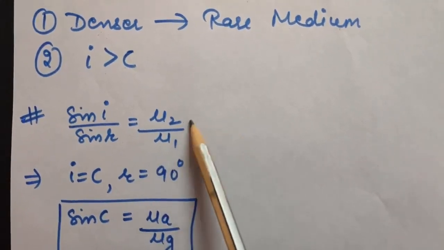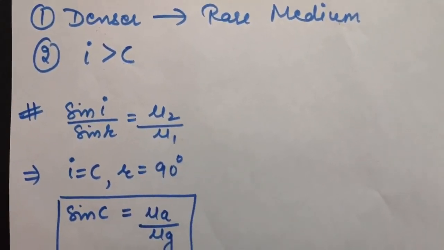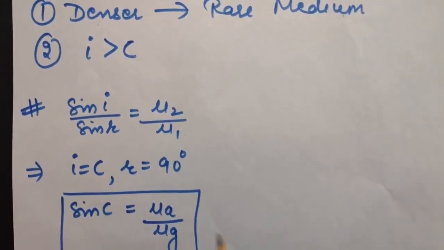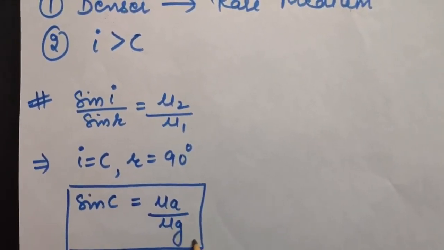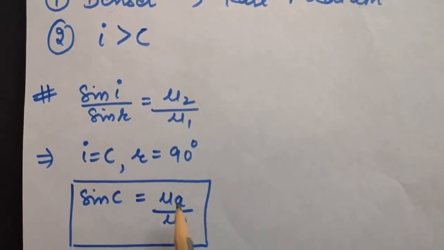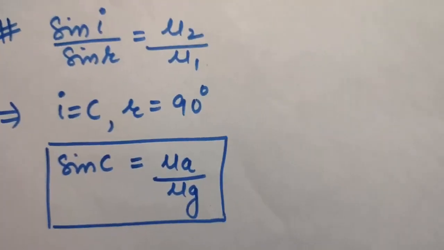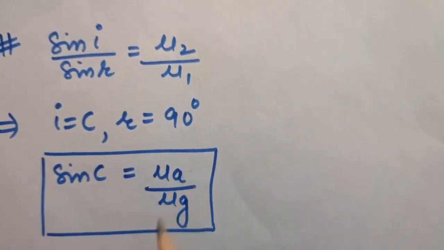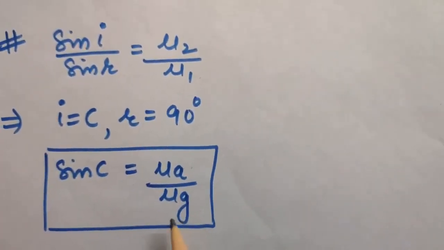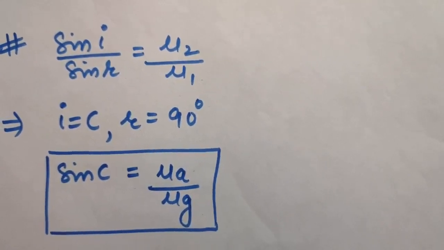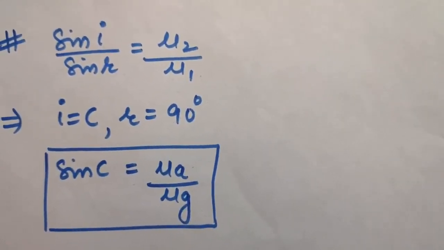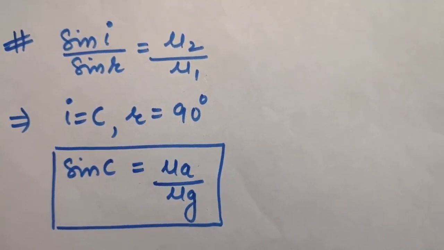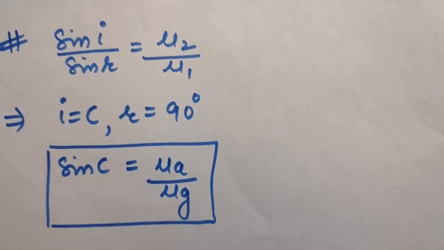Now our second medium is air, because the light ray is going from water to air, that we have considered. So mu A upon mu G. Okay, so sin C can be defined like this. So always remember, sin C is equal to the refractive index of the rarer medium upon the refractive index of the denser medium. Okay, so this was your total internal reflection. Tomorrow we'll be studying the applications of total internal reflection, and we'll be starting with lenses.